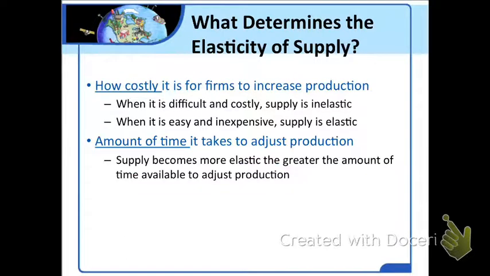Time is another factor that determines the elasticity of supply. When the price of a good rises, firms can increase their production by more after they have time to adjust their production facilities. For example, suppose the price of running shoes increases. Over time, firms that make running shoes can expand their factories and install new assembly lines to increase their production. But factory space and assembly lines cannot be adjusted overnight. So, we generally expect supply to become more elastic as more time passes after the price changes.